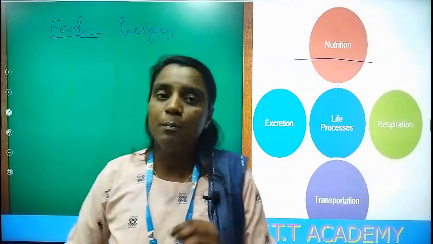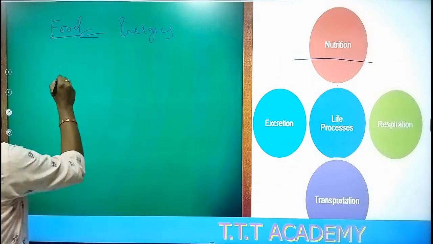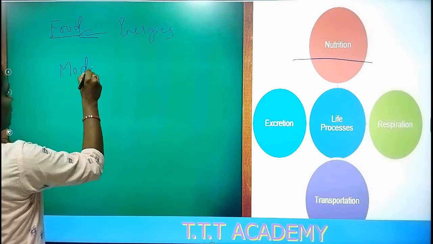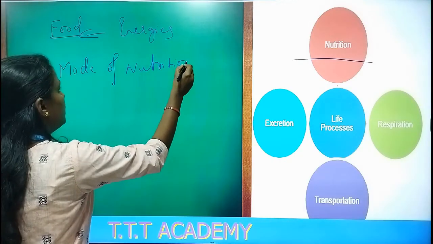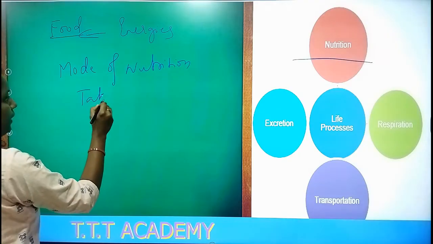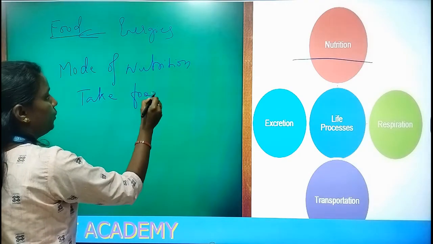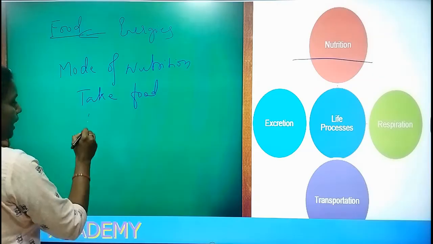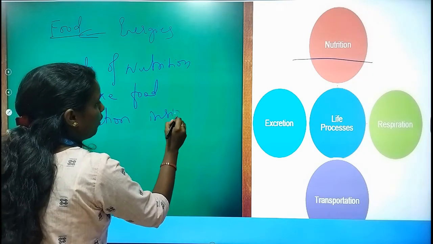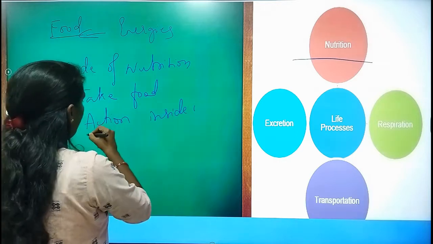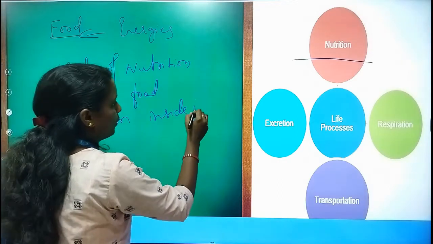Mode of nutrition means how they take the food and how the action occurs inside the body after taking the food.